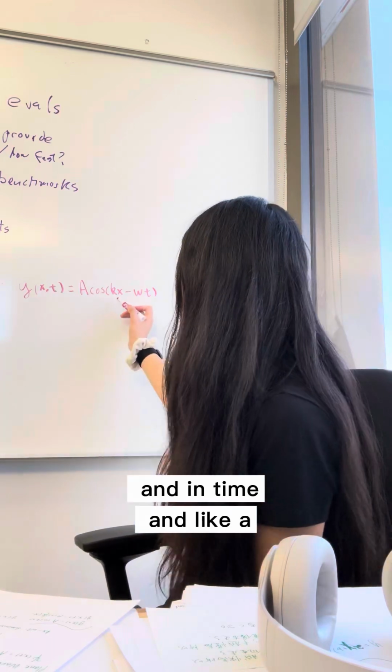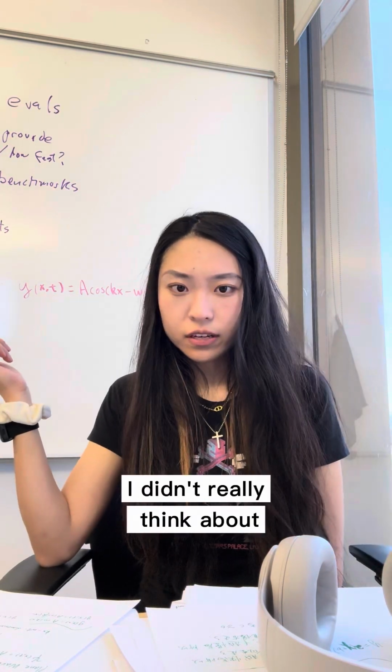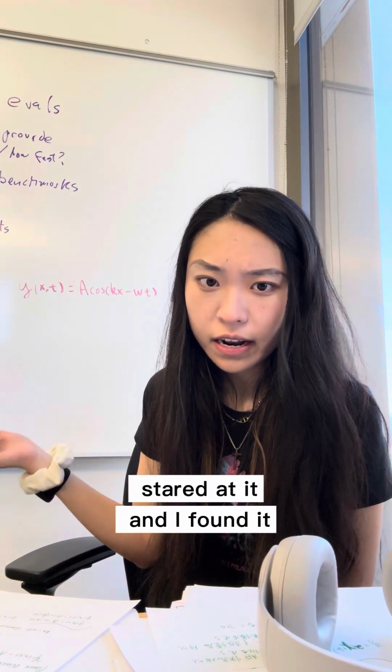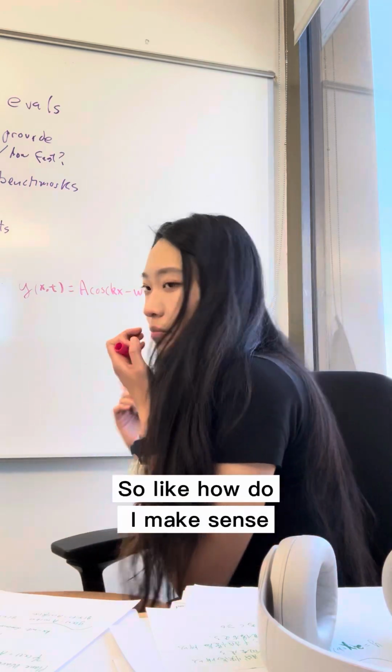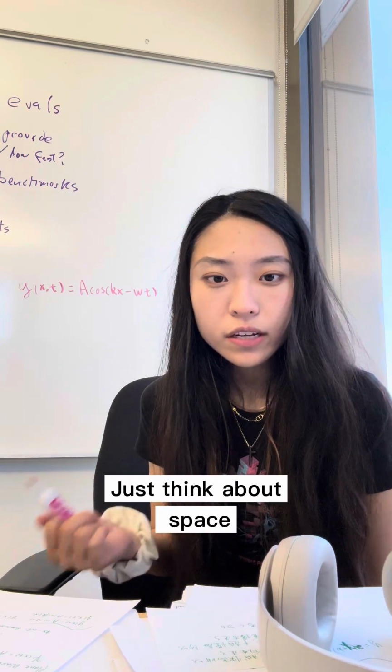A lot of people, like when I first learned this, just took it for granted. I didn't really think about it a lot, but then I stared at it and found it really suspicious. So I looked into it and really thought about it. How do I make sense of it? Let's start without thinking about time. Let's just think about space.